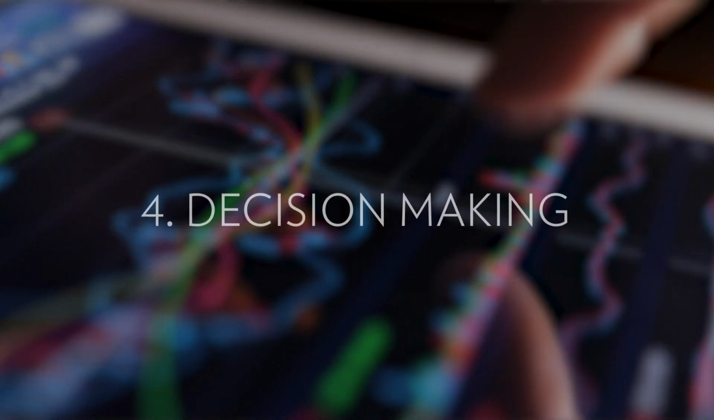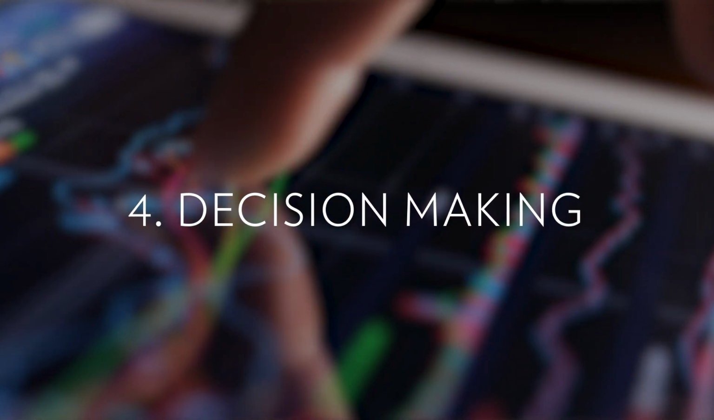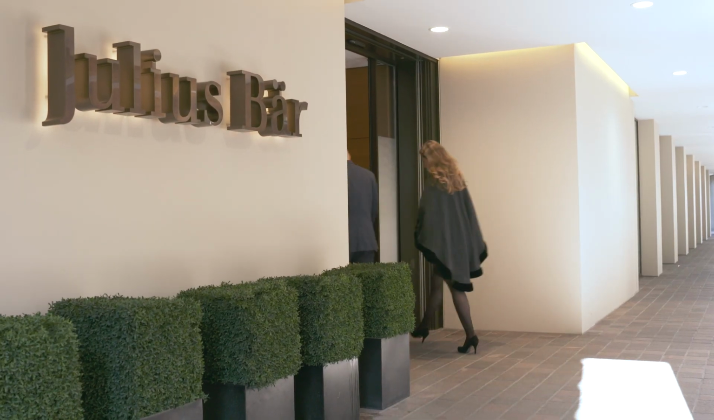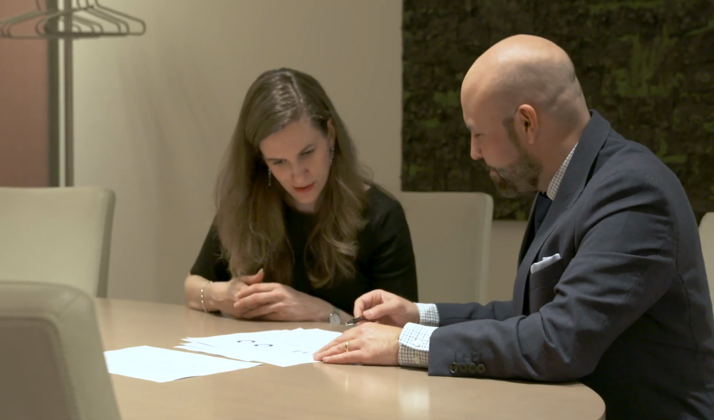Step 4, decide how you want to make investment decisions. The international financial markets are volatile by nature. One day you might wake up and find that positions have increased or decreased in value tremendously. So the last question you might want to ask yourself is whether you enjoy following financial news, discussing them with investment professionals, and making decisions with them, or whether you prefer to delegate the decision-making to experts.